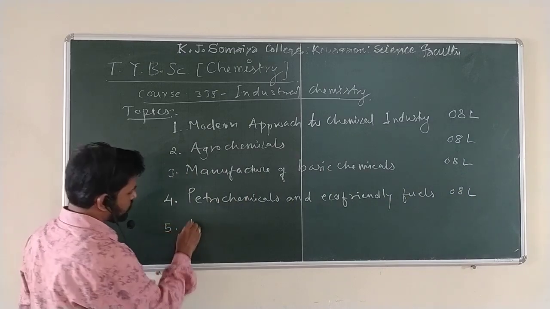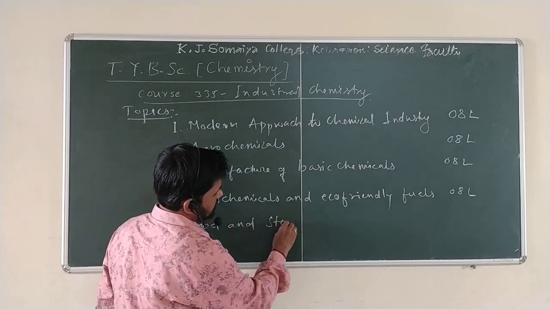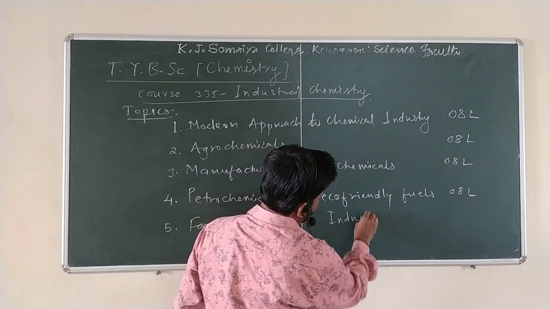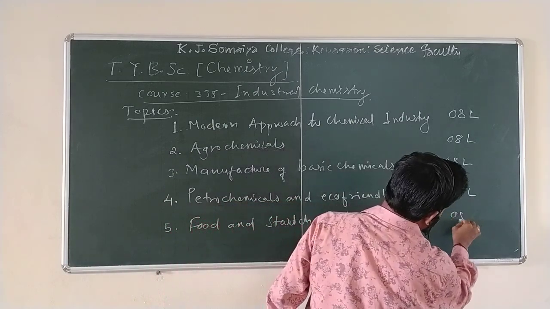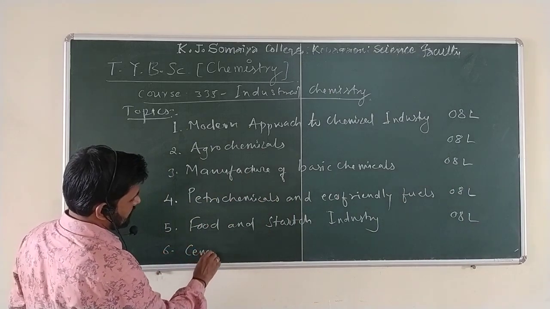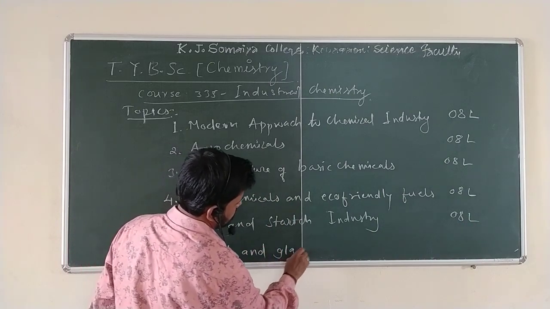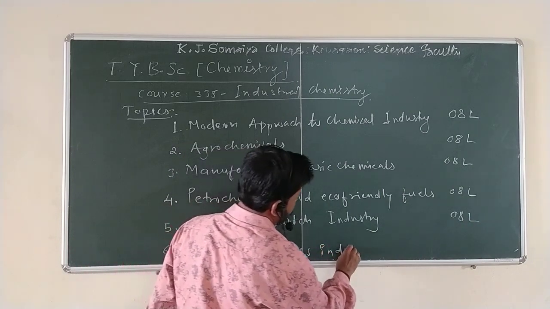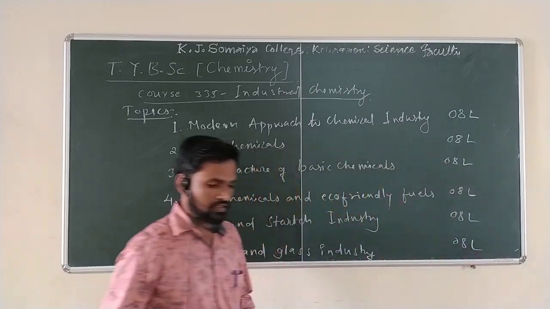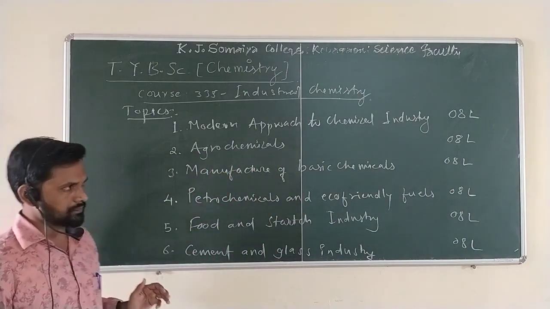Fifth one is food and starch industry, having again 8 lectures of weightage. And the last one is cement and glass industry, having again 8 lectures of weightage. So these are the 6 topics which are included in this semester.